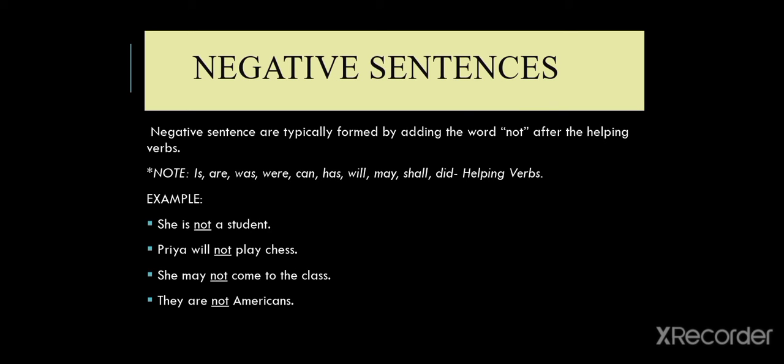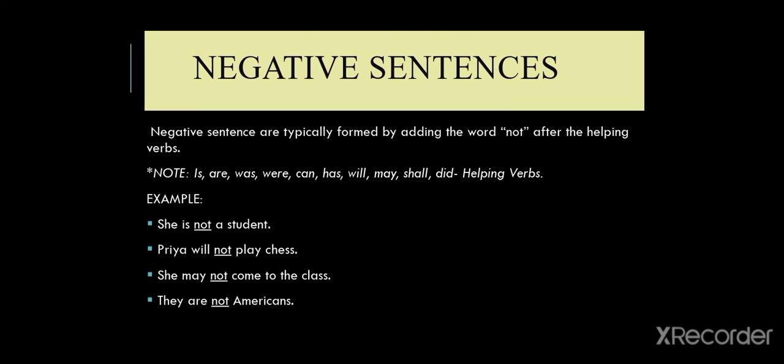It is nothing short of negative as we know in our regular lives. Rather, it is just the presence of the word not that makes it negative. Negative sentences are typically formed by adding the word not after the helping verbs. What are the helping verbs? Is, are, was, were, can, has, will, may, shall, did, all of them are considered as helping verbs.